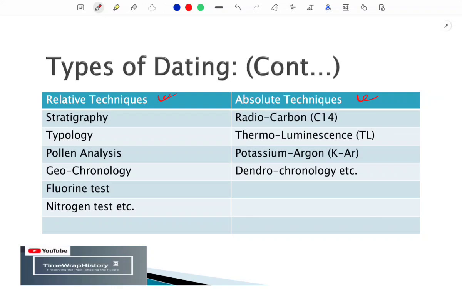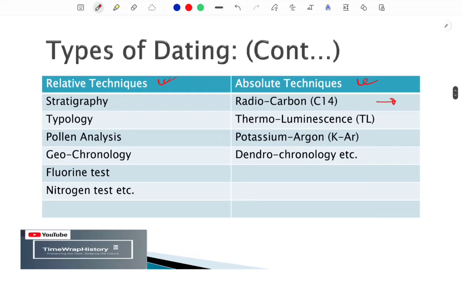Based on these techniques, you can only find the chronological sequence or a certain time period, like 1,000 years old, or 2,000 years old, a million years old, like that. So you won't be getting the exact date on which that particular material remain was kept there. But in the case of the absolute techniques, you will be getting the absolute number of years. Not only these 8-10 methods, there are multiple methods. I have written only the important ones.